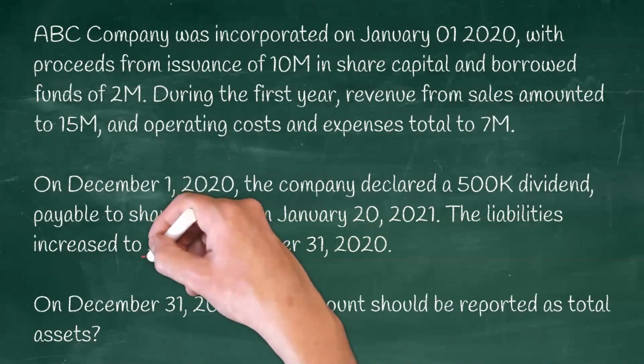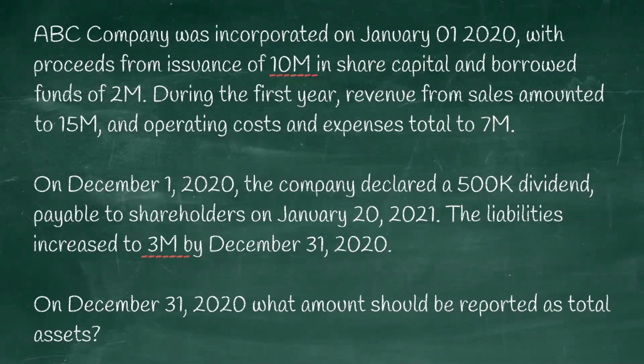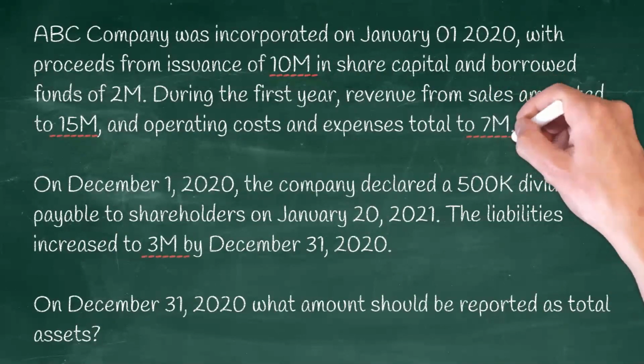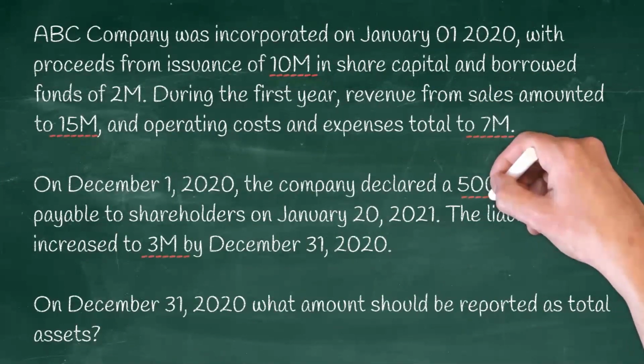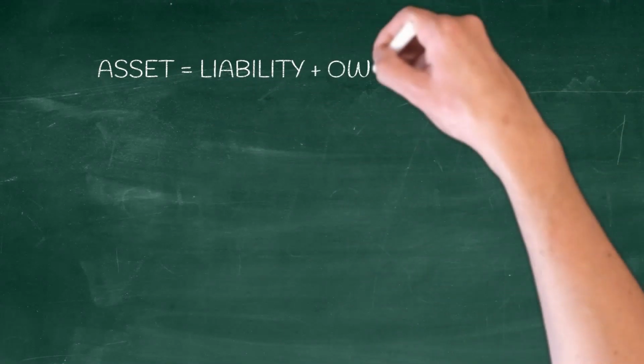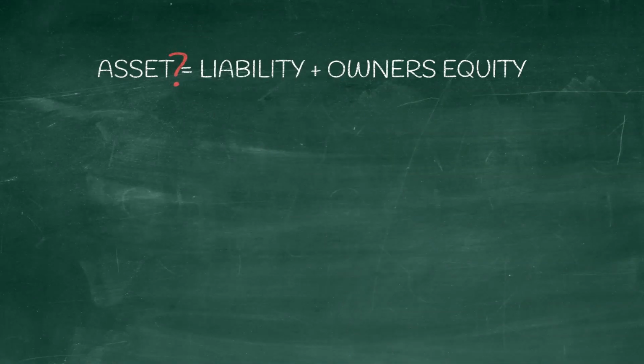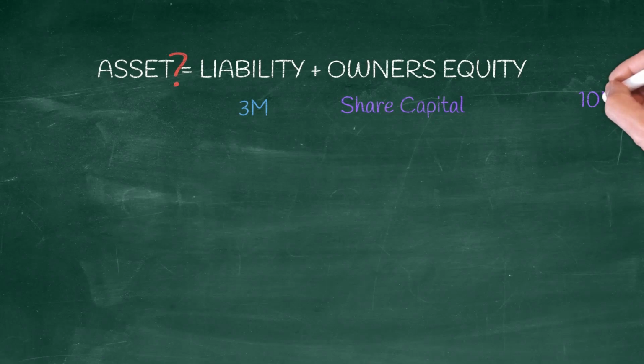If you notice, the problem does not mention any information about assets, rather details or transactions on liabilities and owner's equity are provided. Hence, in this case, we could use the basic accounting equation. What is the basic accounting equation? Asset is equal to liability plus owner's equity, or asset is a combination of total liabilities and total owner's equity. Okay? In liability, the problem states that the liability increased to 3 million as of end of the year. So the same amount is to be considered in our balance sheet as outstanding balance as of end of the year.